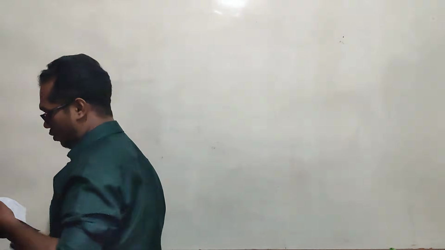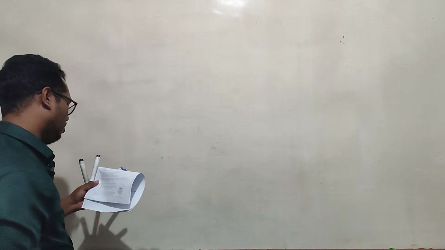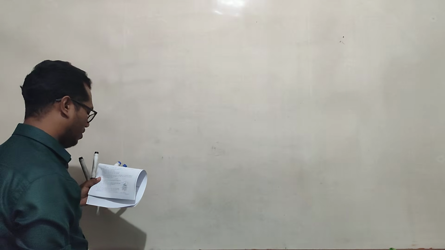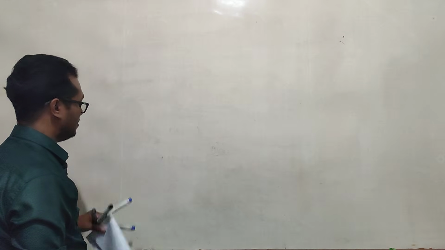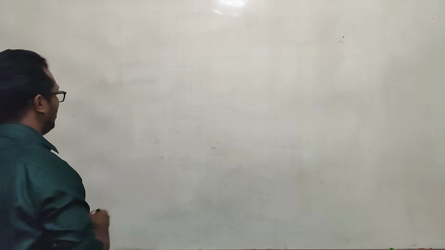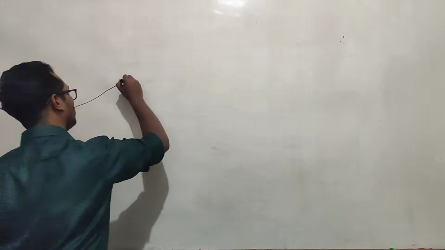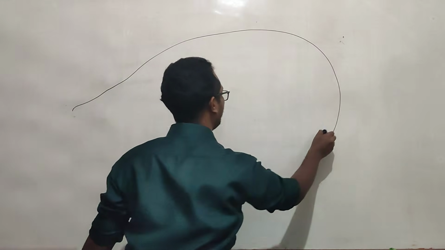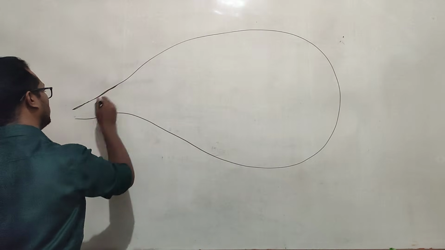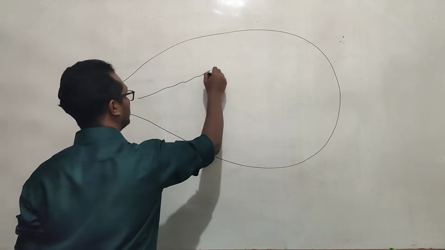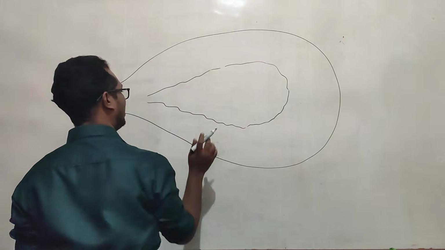Okay, now we move on to the seventh question. From which of the following structures in the ovary of the female reproductive system is an ovum released? Okay, right. I will draw the ovary here, a large ovary. Right, this is the ovary. It has two parts, cortex and medulla. Okay, right. Don't worry about that.